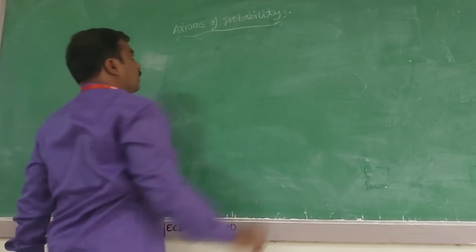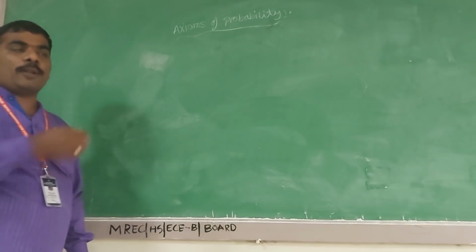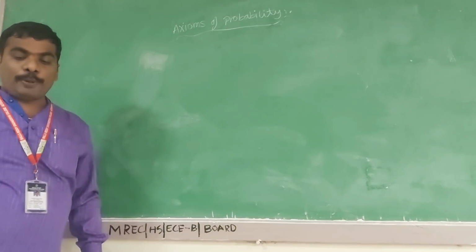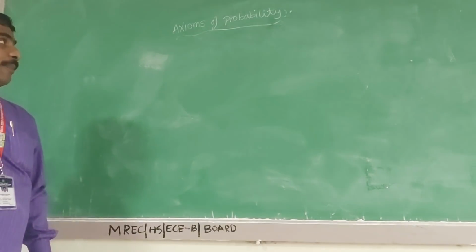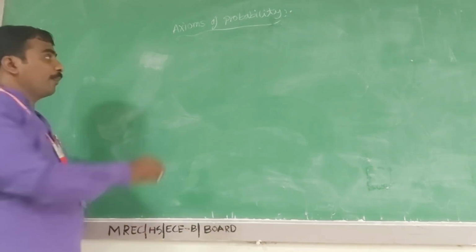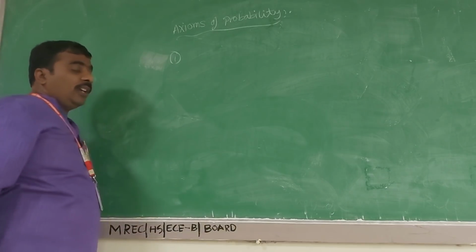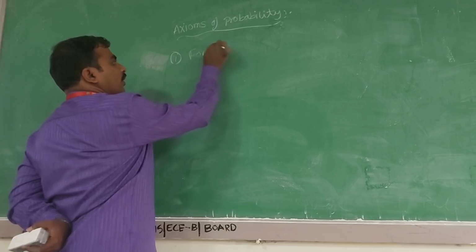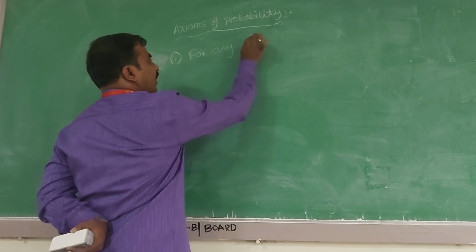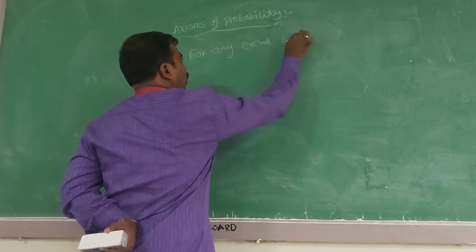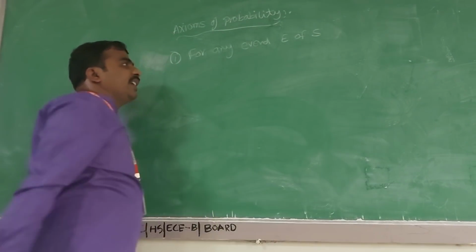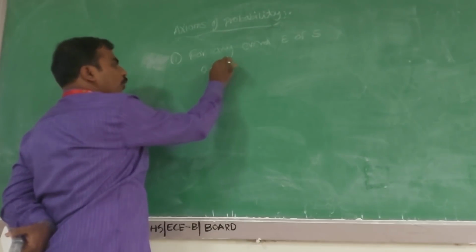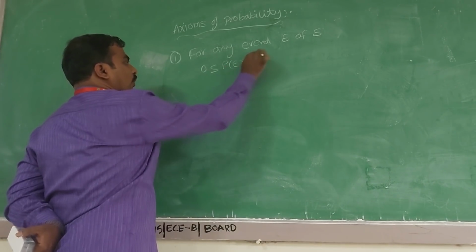Axioms of probability. When we are doing problems, we have to follow some axioms. What are the axioms of probability? We have three axioms. First axiom: for any event E of S, 0 is less than or equal to P of E, which is less than or equal to 1.